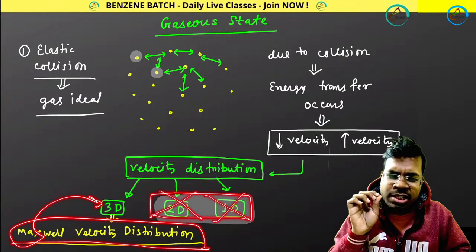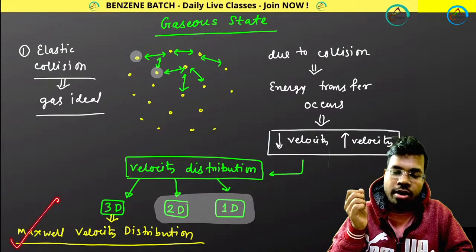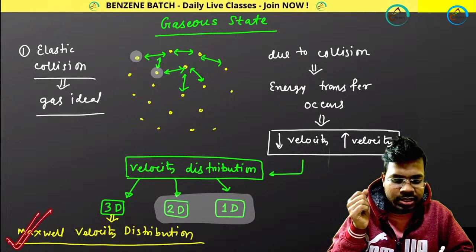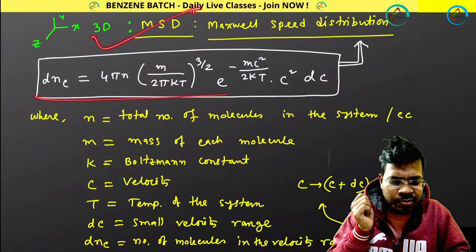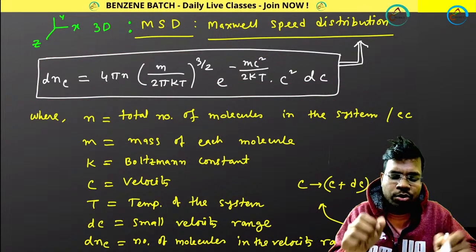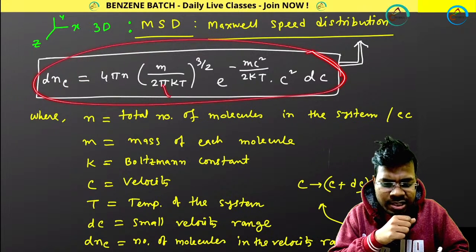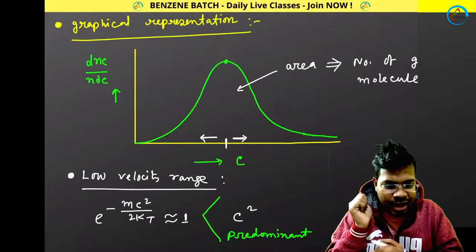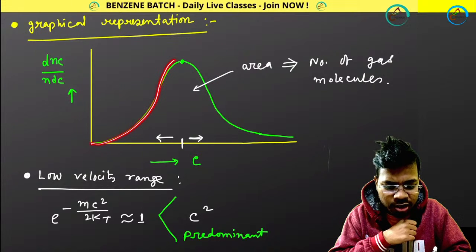In your syllabus, specifically the Maxwell-Boltzmann distribution law is written. So we will continue only with this, which is in your syllabus. In the case of the Maxwell speed distribution, you get this expression. I don't want to derive it; I am just telling you to remember this expression by practicing. The expression is important, but more important is this plot. If you look at this plot, it is a Gaussian-like plot, looking like this.